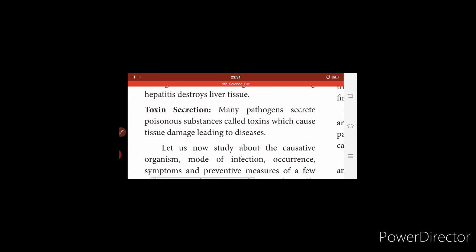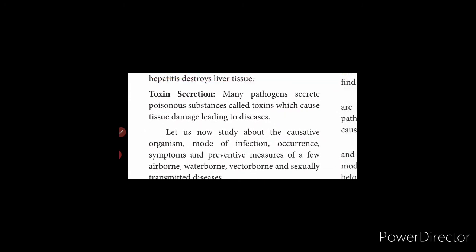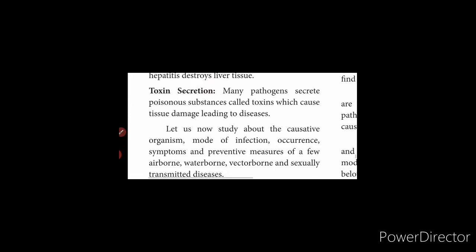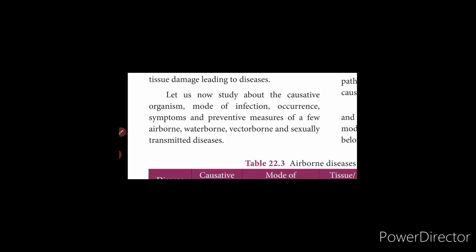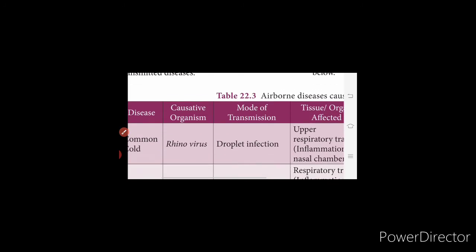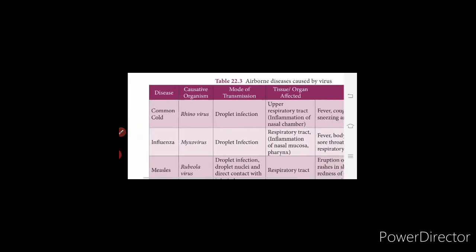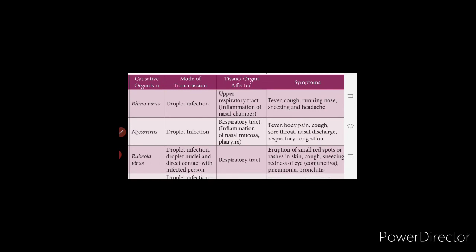So what is toxin secretion? Many pathogens secrete poisonous substances called toxins, which cause tissue damage. Now we will discuss the symptoms and preventive measures for a few airborne, waterborne, vector-borne and sexually transmitted diseases. First we will see airborne diseases. It is very clearly given in the tabular column below: the disease, causative organisms, mode of transmission, tissue or organ affected and the symptoms of the diseases.